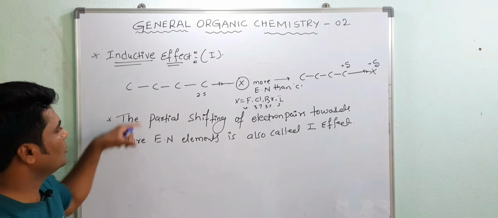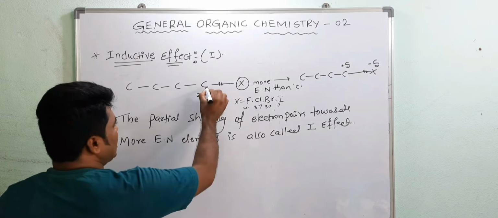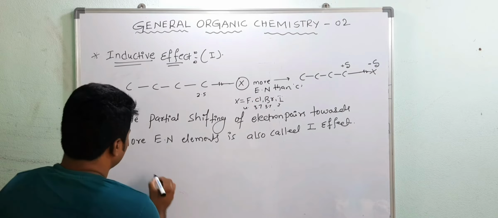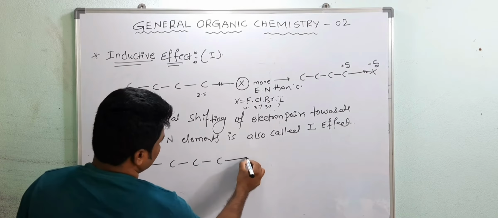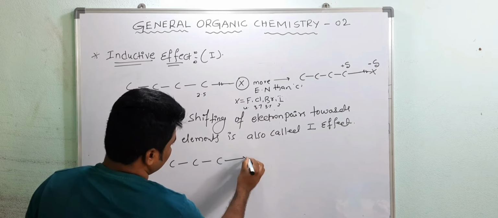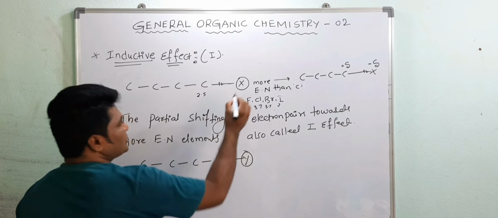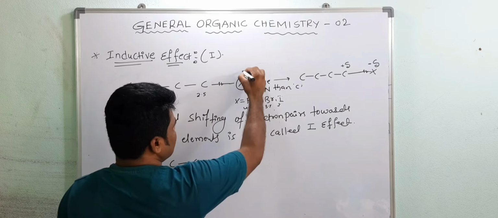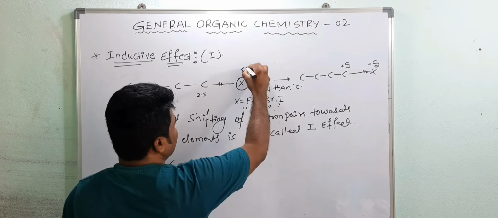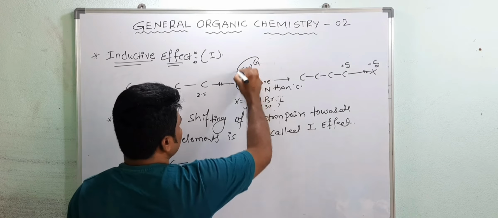Here the electron is shifting from carbon to halogen. Okay, now see, in some cases, see here, this is Y. This is pulling electrons towards itself, so that's why this is called electron withdrawing group.